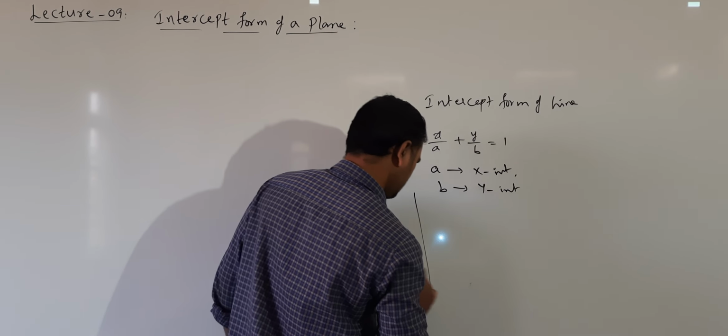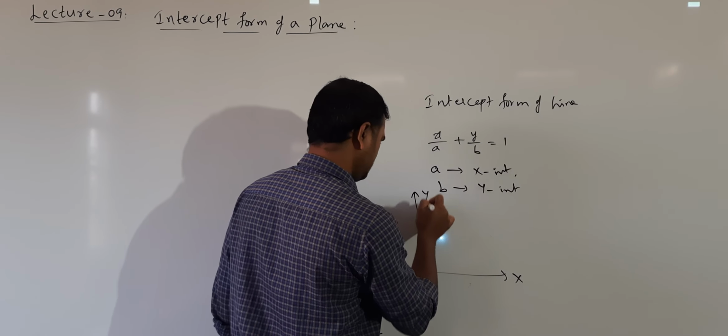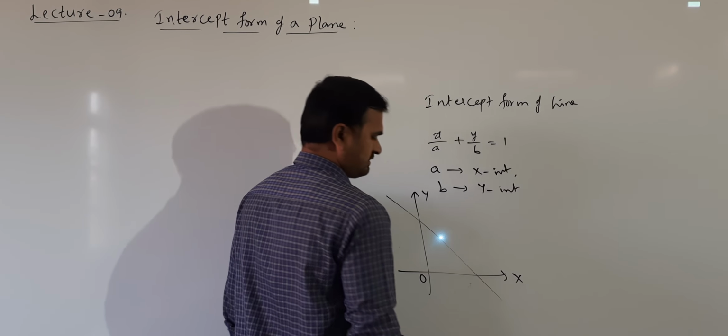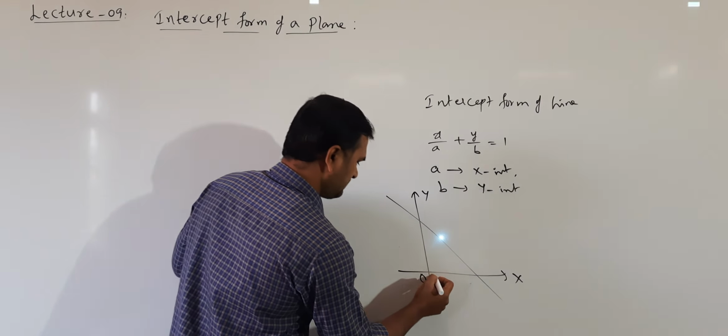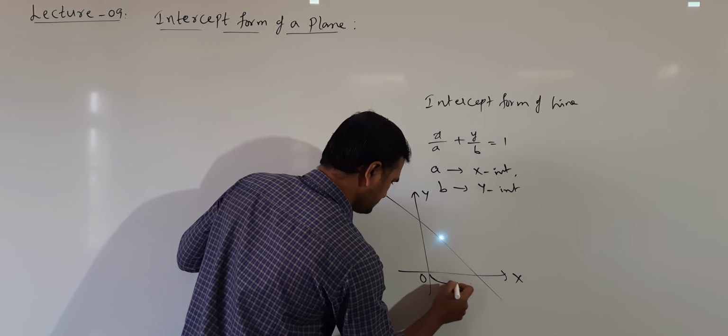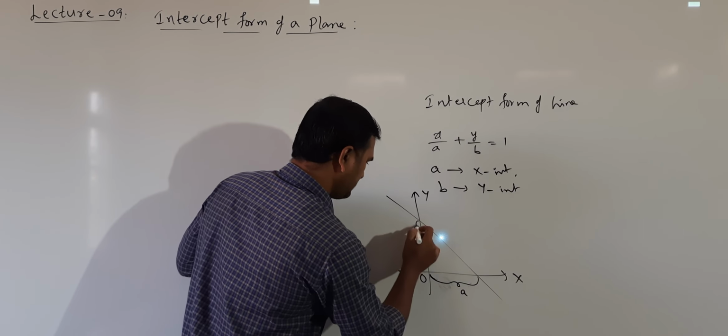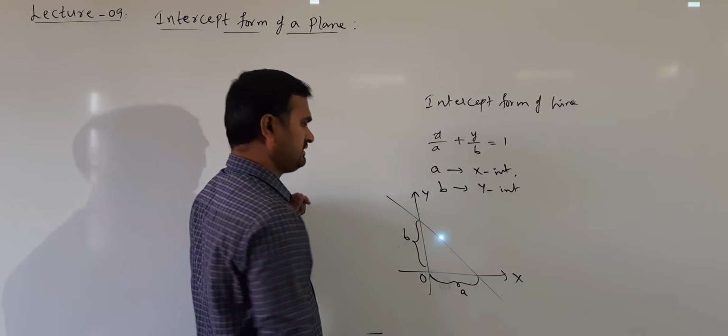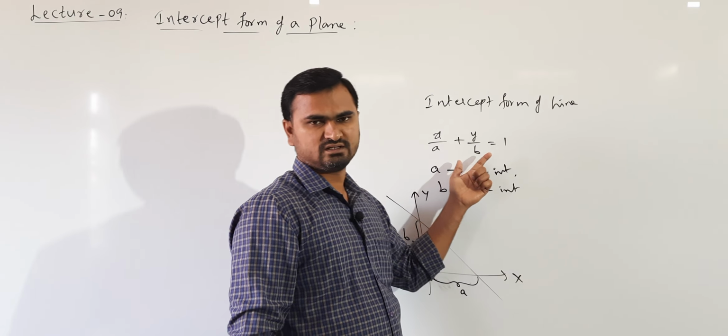If you want a diagram, we can draw like this. There is a line which makes an intercept of A on x-axis, length of intercept on x-axis is A, and length of intercept on y-axis is B. Then we write the equation of line like this.